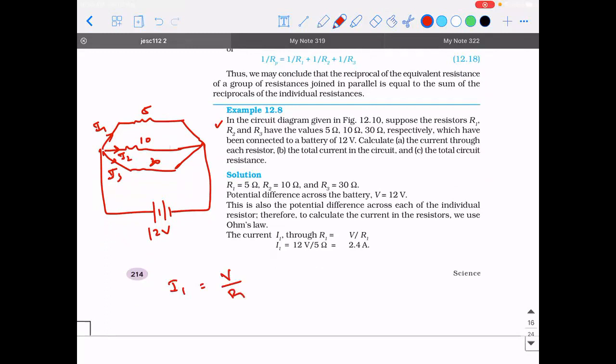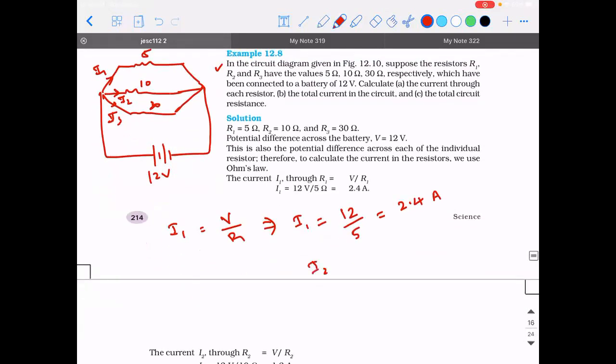I hope you understood how, because it is one of the steps of derivation. So I1 is equal to, what is the potential difference across the 5 ohm resistor? So 12. Perfect. It is 12 divided by the resistance, 5. So it is 2.4 ampere.